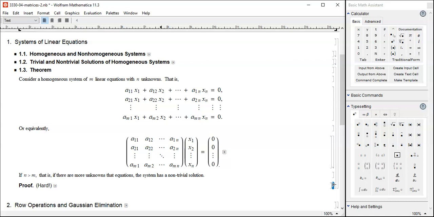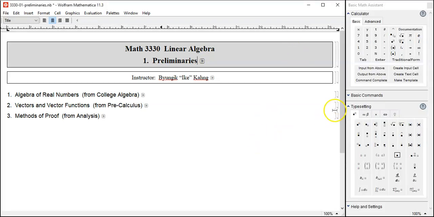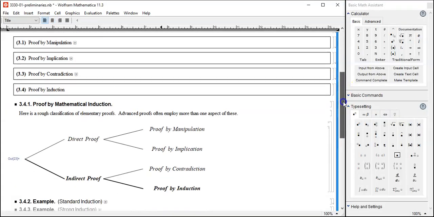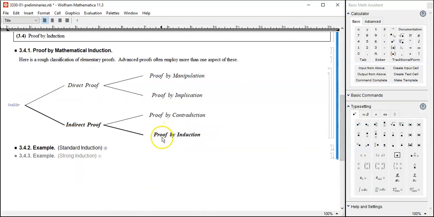Now, in order to start this one, we have to use mathematical induction. So let's go to module 1 to brush up a little bit, and then let's come back. So let's go out and go to module 1. Okay, preliminaries, method of proof, and let's talk about proof by induction.